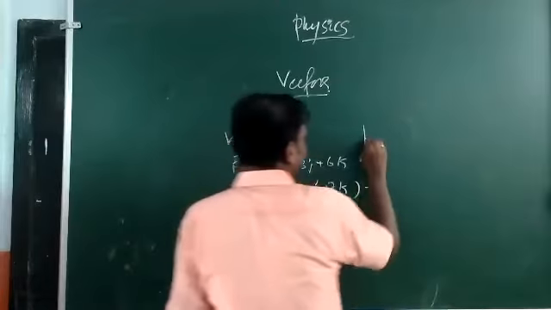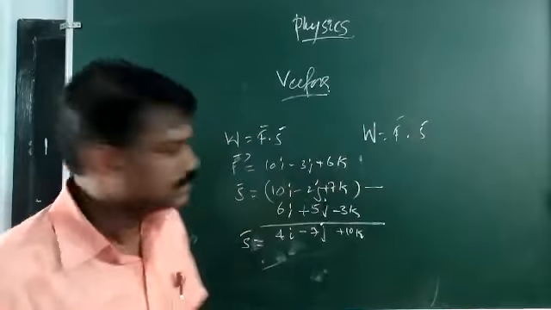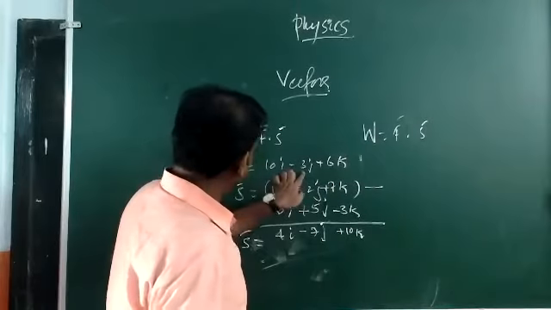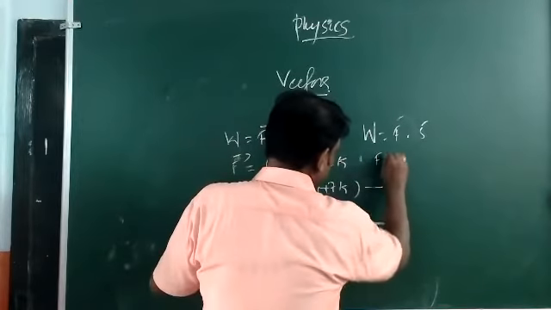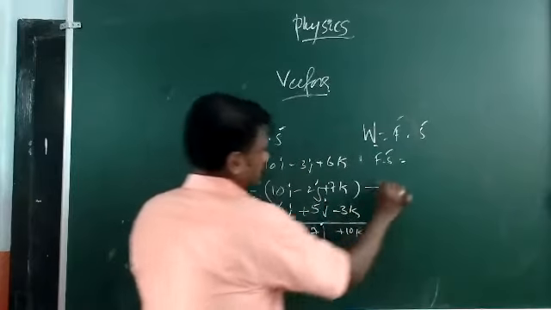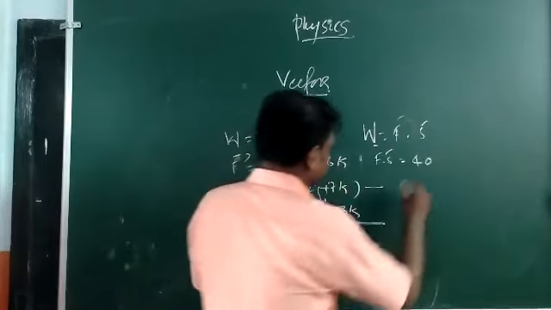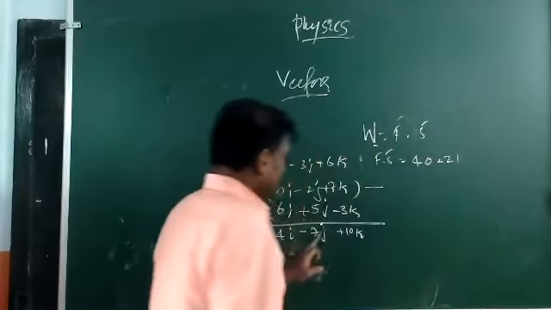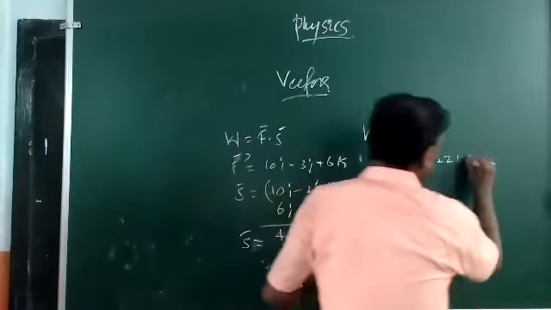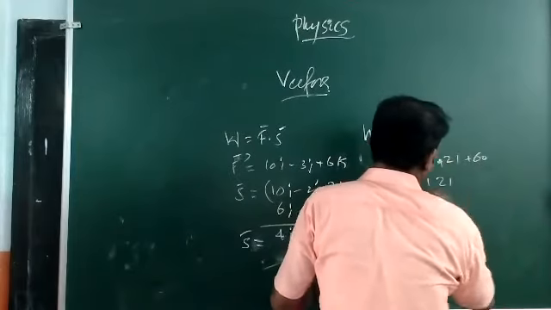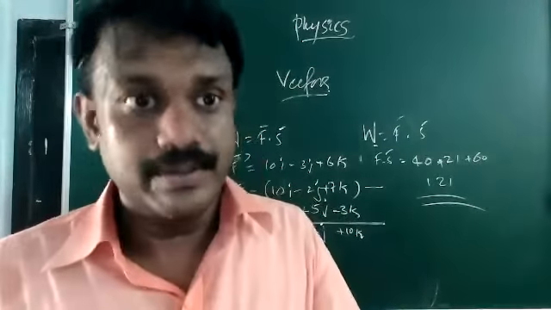Now easily you can calculate W. Work is equal to vector F dot vector S. Vector F is 10i minus 3j plus 6k. So how will you calculate F dot S? F dot S is equal to 10 into 4, which is 40, minus 3 into minus 7, that is plus 21, plus 6 into 10, so that will become plus 60. So the answer is 121.